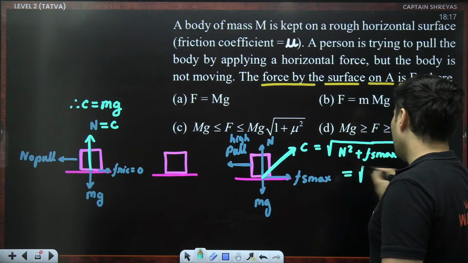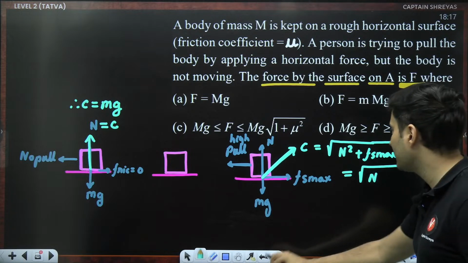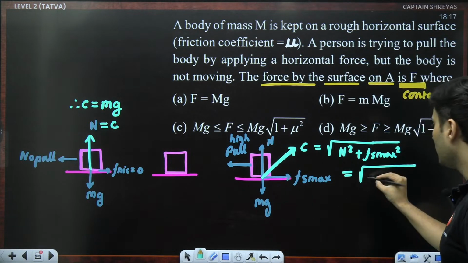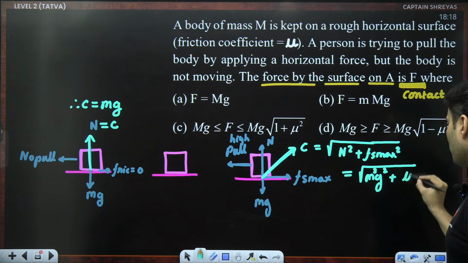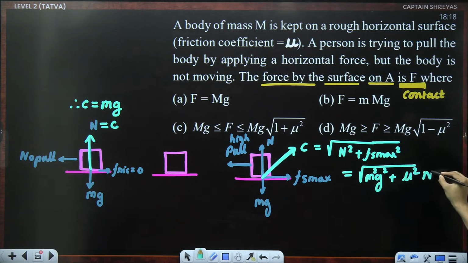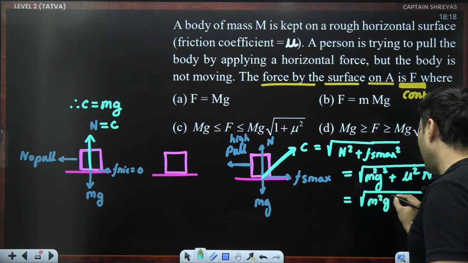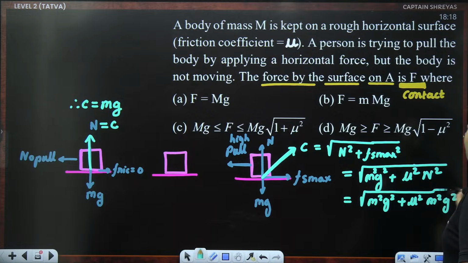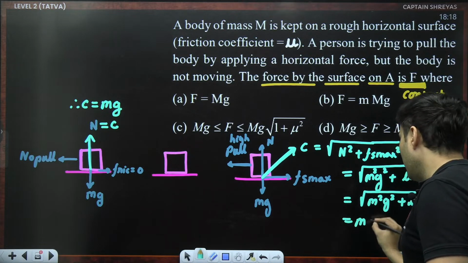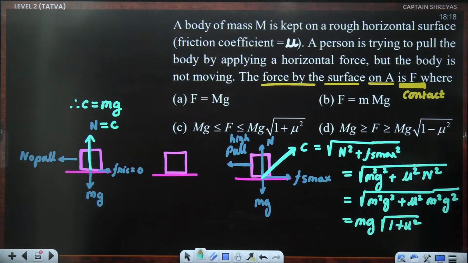But wait a minute. I know what is Fs max, and I also know what is normal. Normal is mg. So it will be basically root of m square g square plus mu square N square. But I already know the value of N. Normal is mg. So it will be m square g square again here. Take it outside. It will become mg root 1 plus mu square.